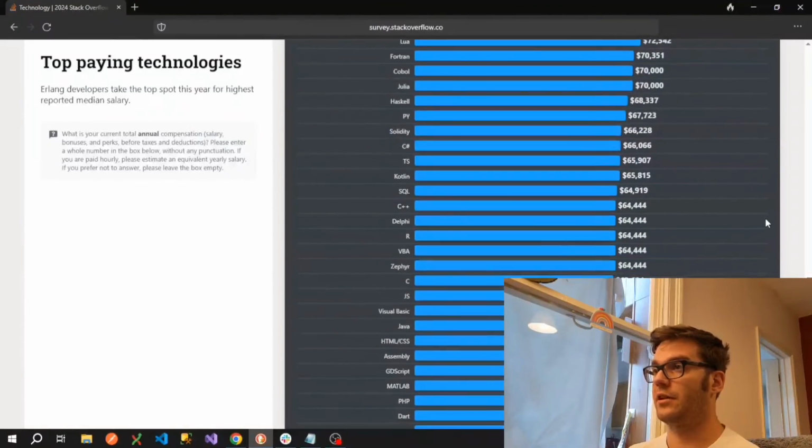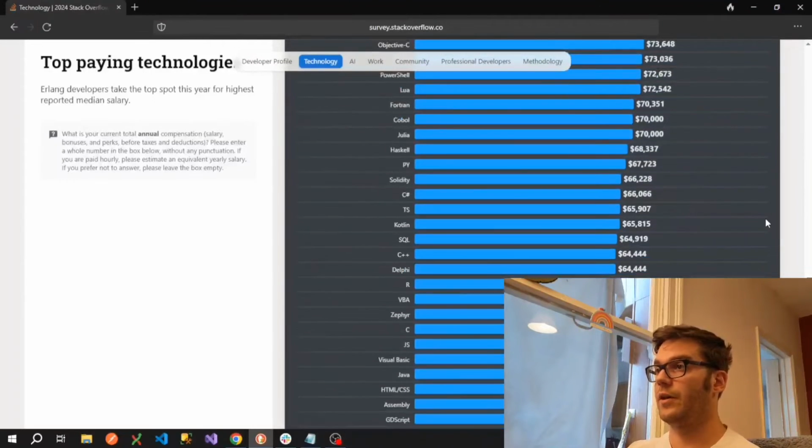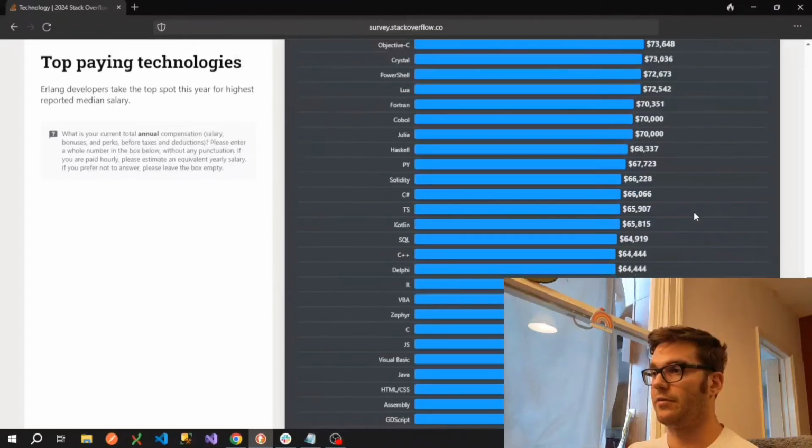So as we get down to the kind of middle of the list here, we've got Python, C#, TypeScript, SQL, C++. So these ones might be paying less, but there's considerably more market for these kind of positions. So these are a much safer bet and don't require the kind of intense specialism that some of those languages further at the top have.